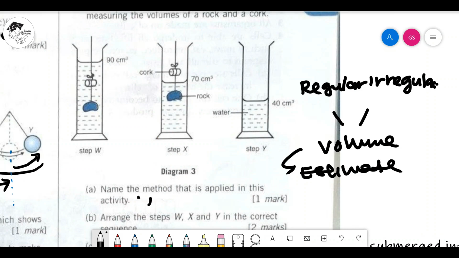Let's start with the rock first. When you are putting the rock into the water, you are getting an increase of how much? It increased to 70 centimeter cube. Okay, 70 centimeter cube, and your original is 40 centimeter cube. So you must take 70 centimeter cube minus 40 centimeter cube to give you 30 centimeter cube. Okay, correct. 70 minus 40 will give you 30, and that's what you want.